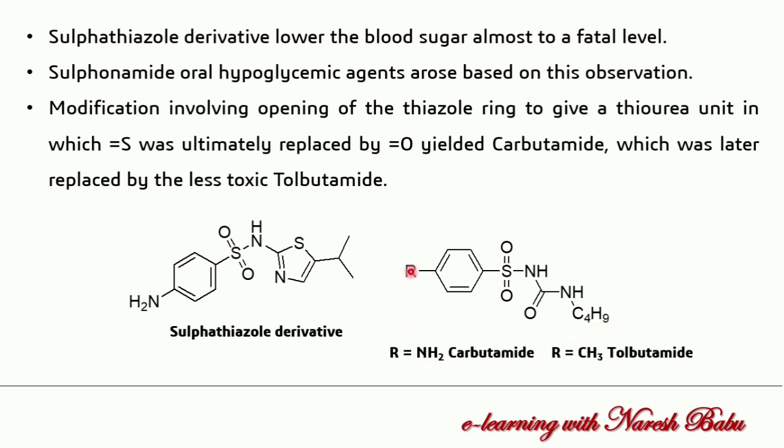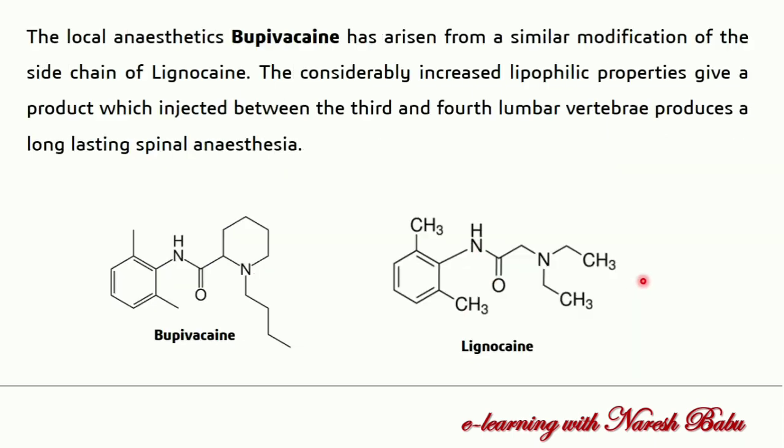So one is NH2 is present means carbutamide, CH3 is present means tolbutamide. So there is no similarity here, replacing non-classical bioisosteres but reducing the effect of the drug. More effect of the drug we are somewhat reducing to the medium level.